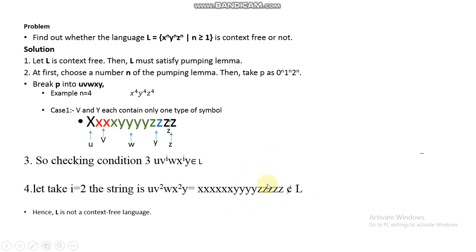If this string does not belong to L, the third condition is not satisfied. So we can say that L is not context free. This is how we can check whether a language is context free or not. The pumping lemma is basically used to show that a language is not context free. The pumping lemma is not used for proving that a language is context free. But if the condition is not true, then we can definitely say that this is not context free. So this is all about the pumping lemma. Thank you.